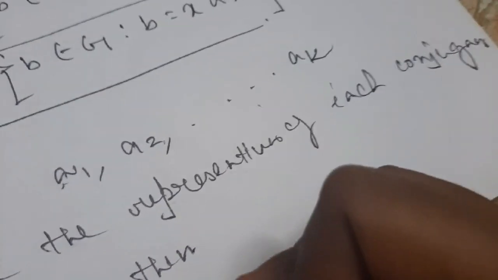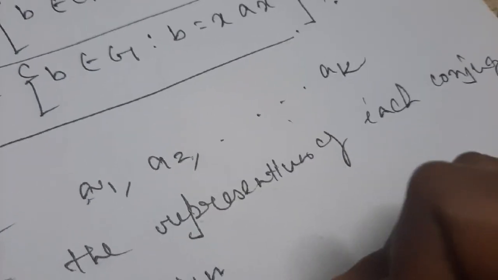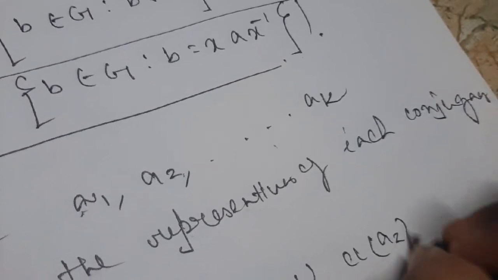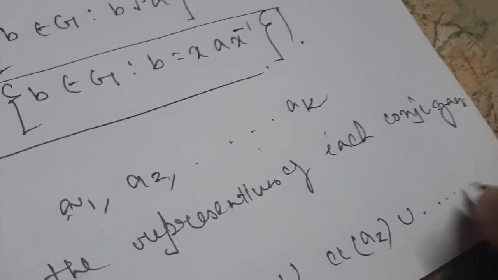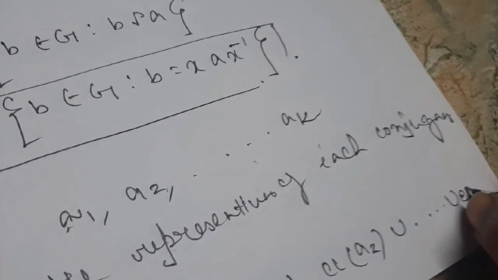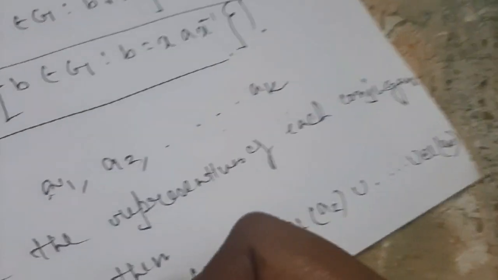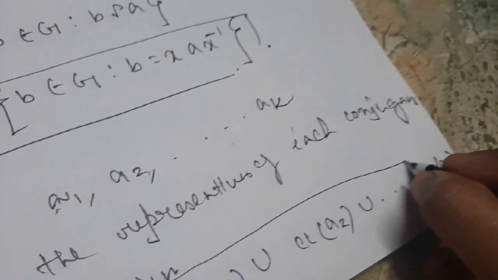Therefore, G is equal to class of A1 union class of A2 union up to class of AK. So this is the way G is partitioned.